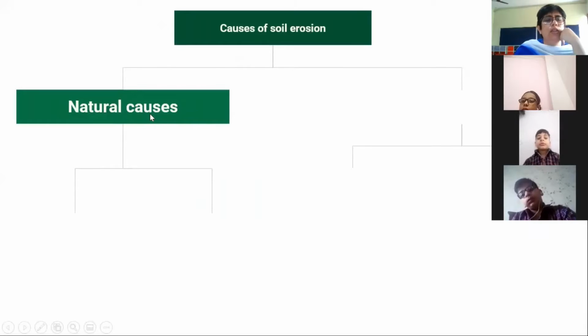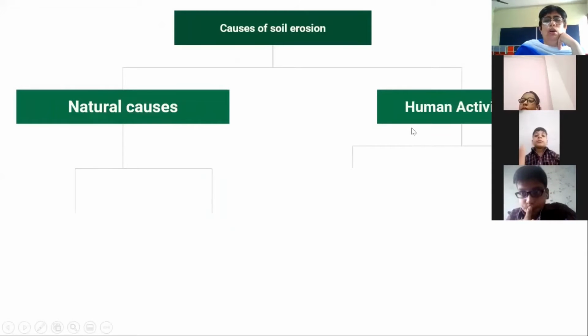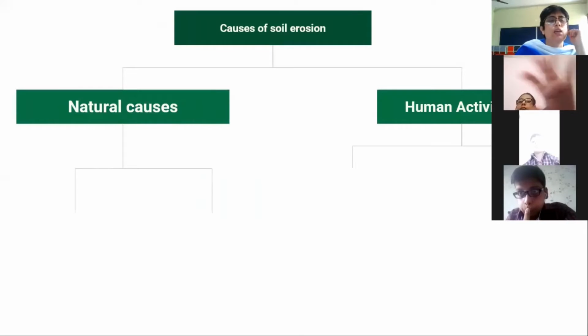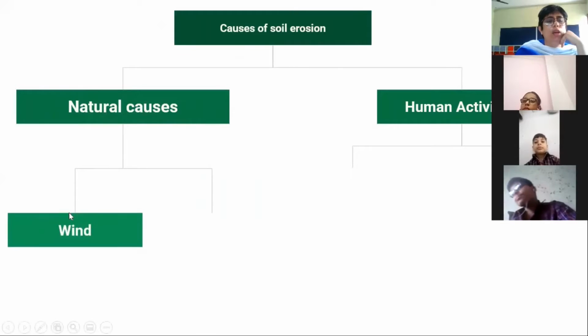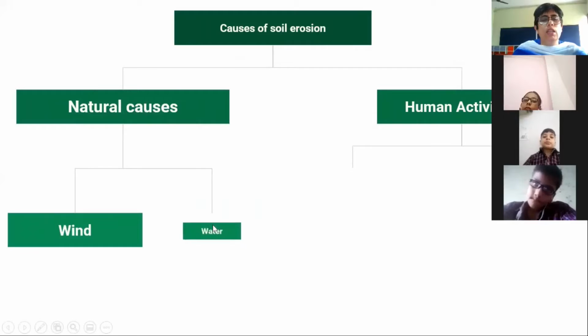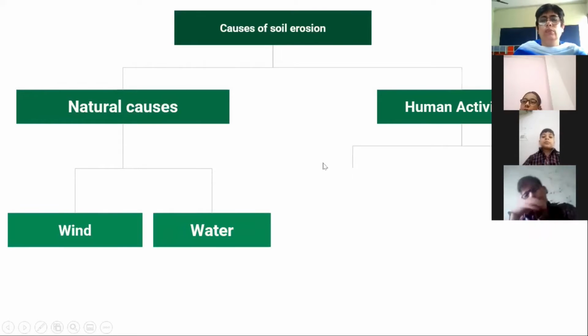The first are the natural causes. Now, natural means which are there in the nature. Next is your human activities. We humans are the main pollutant of the soil. Nature also. Yes, humans, we all are there. We are polluting the nature. Now, the first natural cause is the wind. Second natural cause is water.